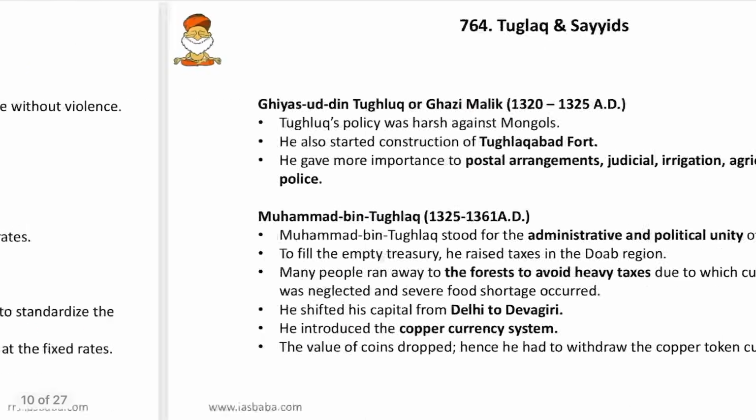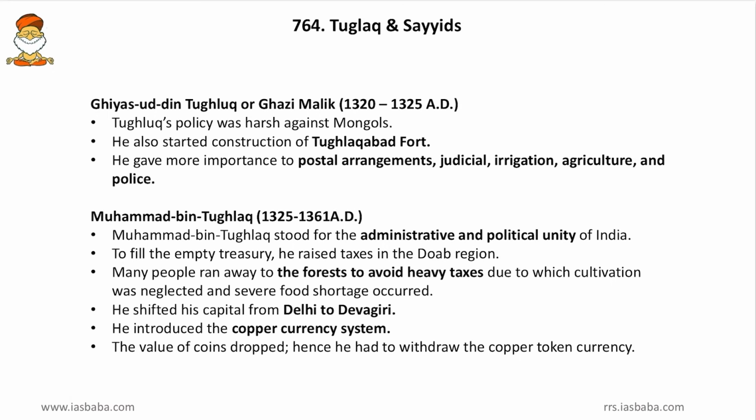Then come to next, the Tughlaq dynasty. Friends, Tughlaq dynasty was founded by Ghiyasuddin Tughlaq or Ghazi Malik, and Tughlaq's policy was harsh against Mongols. So unlike Alauddin Khilji and others who tried to buffer themselves from Mongol invasion, his policy was straightforward, and it was a forward policy, and he defeated several Mongolian rulers, and he tortured them to death also. Then he also started construction of Tughlaqabad fort. So Tughlaqabad fort goes to the credit of Ghiyasuddin Tughlaq.